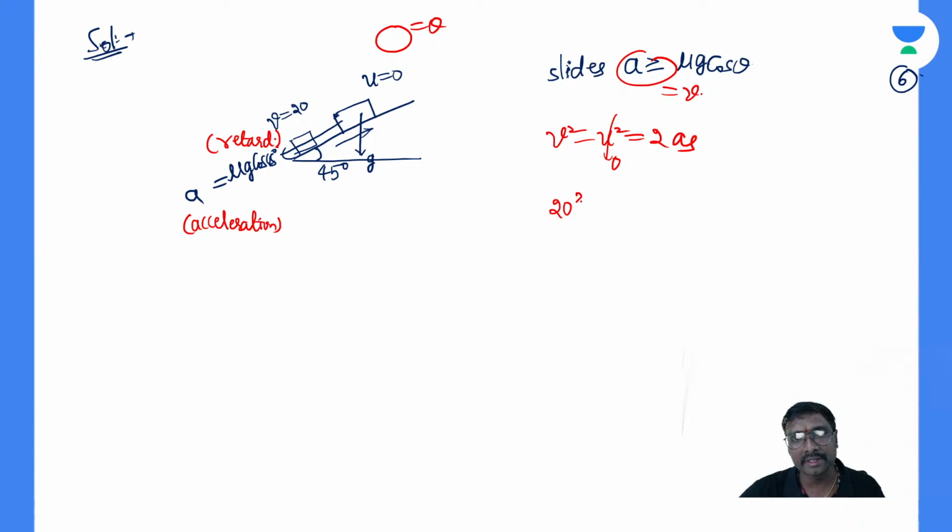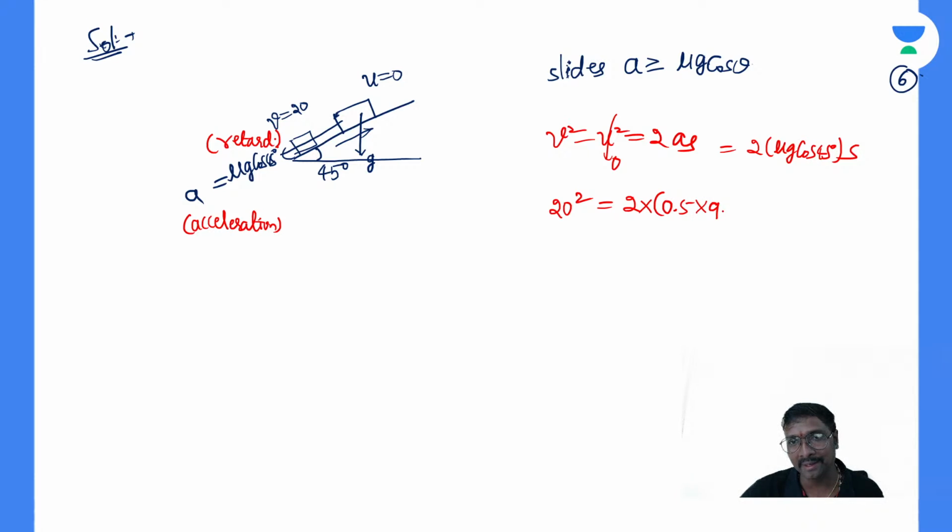And 20 square is equal to 2 into, what can you say? Mu into g. a is nothing but your mu into g. 2 into mu into g cos 45 into s. So what is the mu? Mu is your 0.5 coefficient of friction, into g is 9.81 acceleration due to gravity, into cos 45 into that distance s.